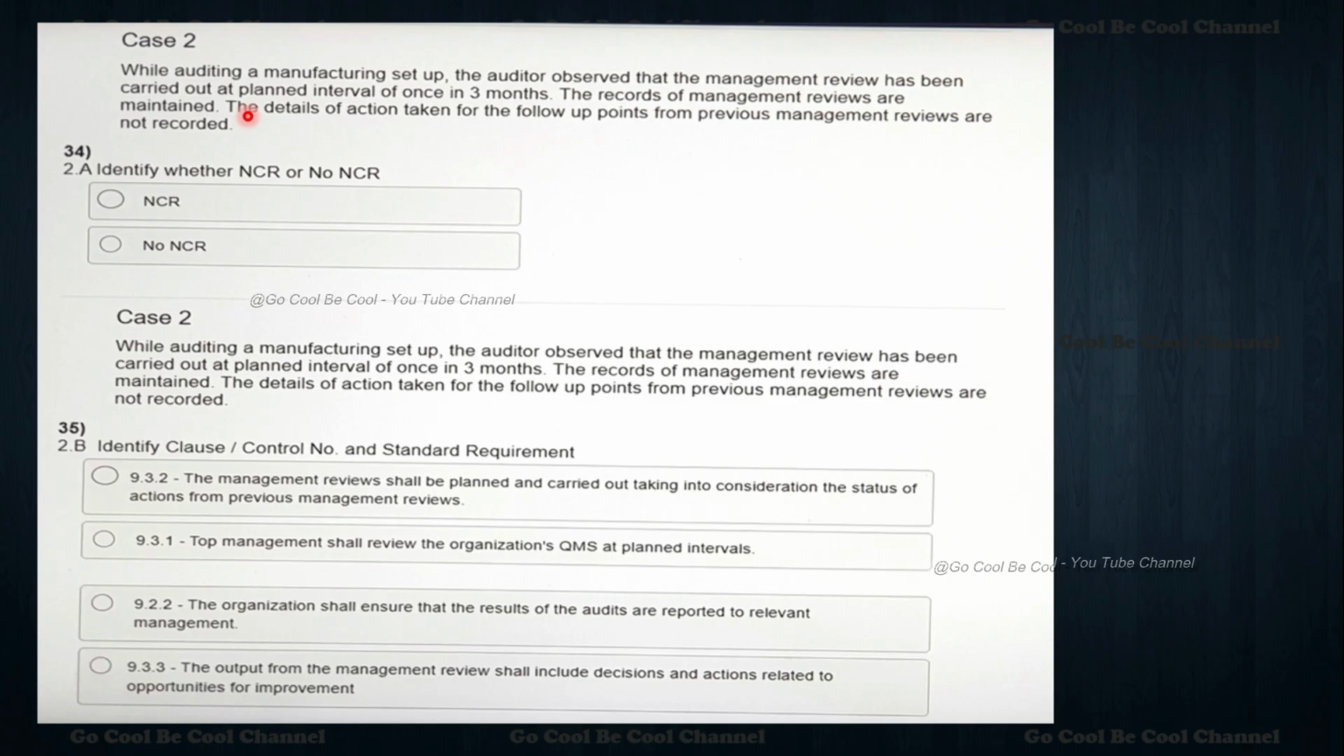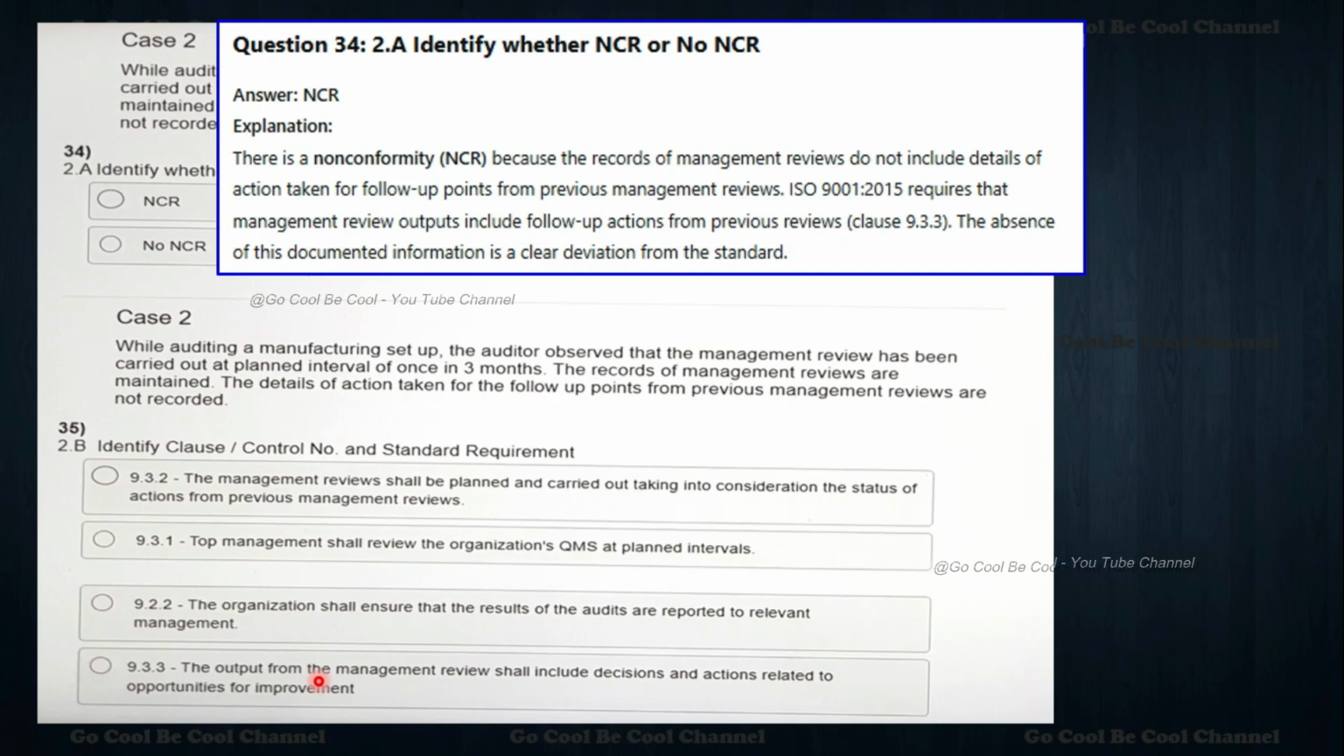Okay, so now the records of management reviews are maintained, and the question is given. Now they are asking for NC and non-NC. Same question again: identify the clause, control number, and the standard requirement. Let's see the answer. First of all, it is NC only. So for question number 34, we identify whether it is an NCR or no NCR.